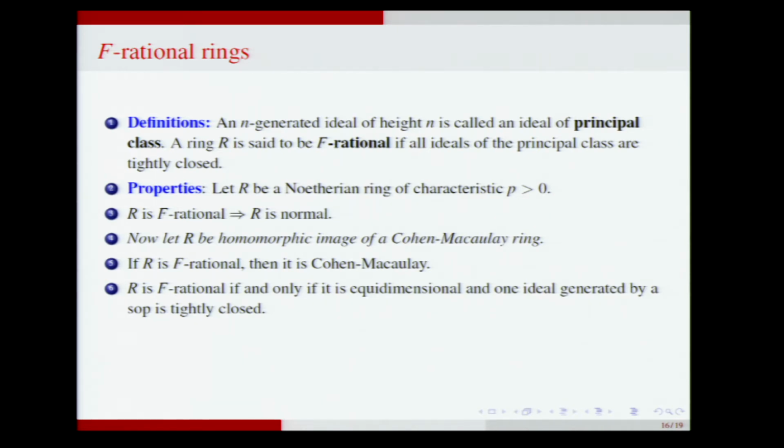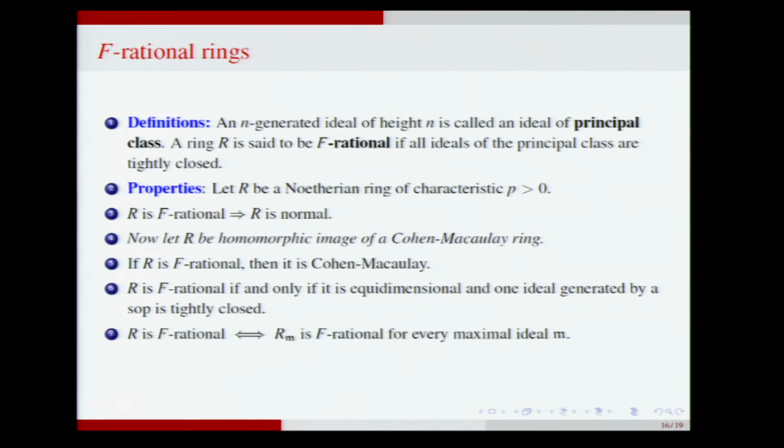So the definition says all ideals of principal class are tightly closed, but it is enough to show one ideal generated by a system of parameters is tightly closed, and if the ring is equidimensional, it will be F-rational. So that's how in many examples one proves that the ring is F-rational by looking at one single system of parameters and calculating its tight closure and showing that it is equal to I.